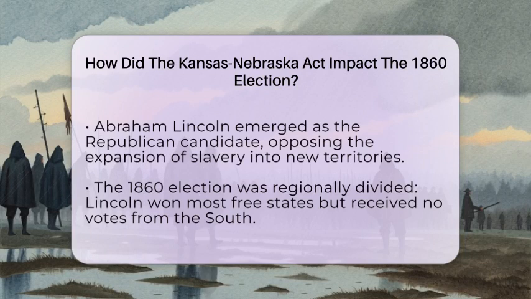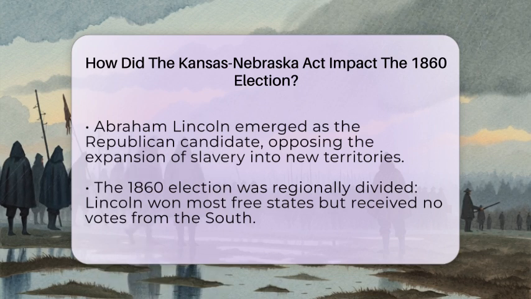The Democratic Party was split into two factions. The Northern Democrats, led by Stephen Douglas, supported popular sovereignty. The Southern Democrats, led by John C. Breckinridge, wanted to protect slavery everywhere. The Republican Party, with Abraham Lincoln as their candidate, opposed the spread of slavery into the territories. The election turned into a fight between regions. Lincoln won most of the free states but got no votes from the southern states. This showed how divided the country had become.